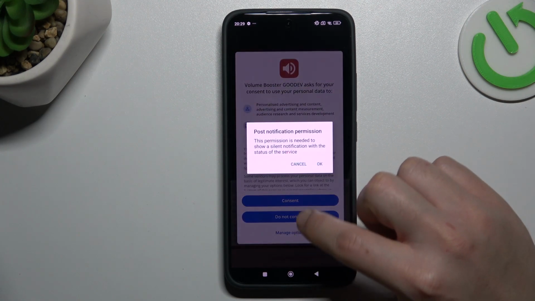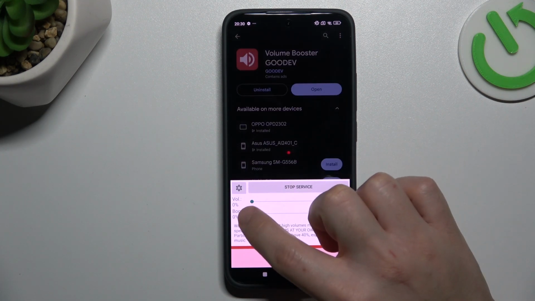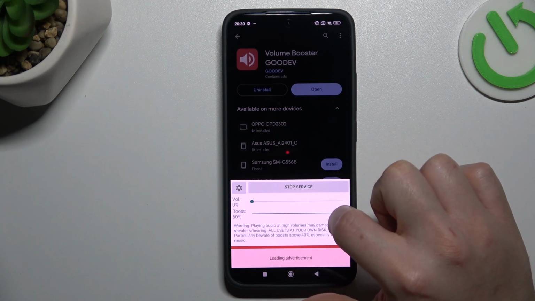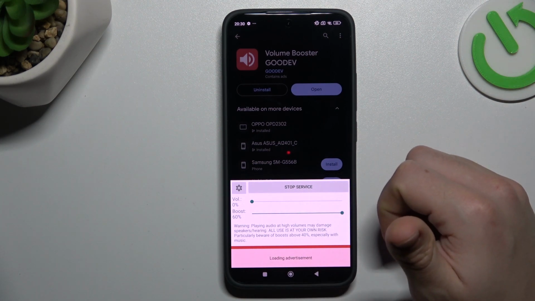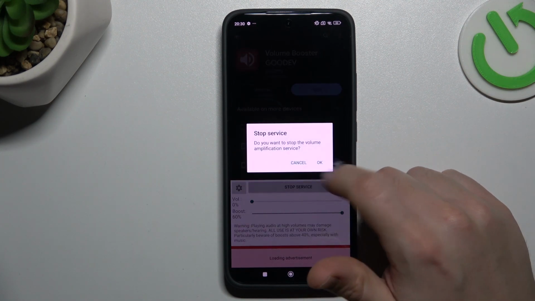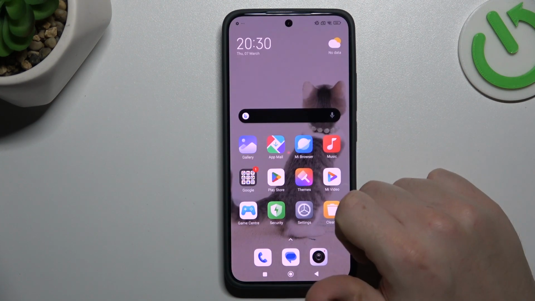Now pass the setup, you can follow my moves and the tool is active. You can increase or decrease the booster power by this little slider, so just adjust it, that's 160% max. If you want to turn off this application, you have to click on the stop service button and choose OK. And this is the way how you can do it.